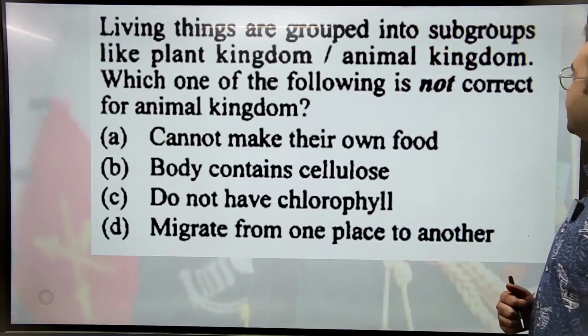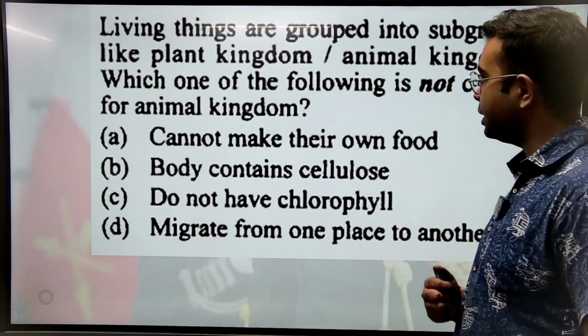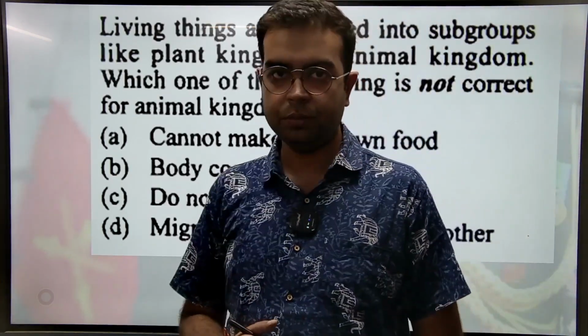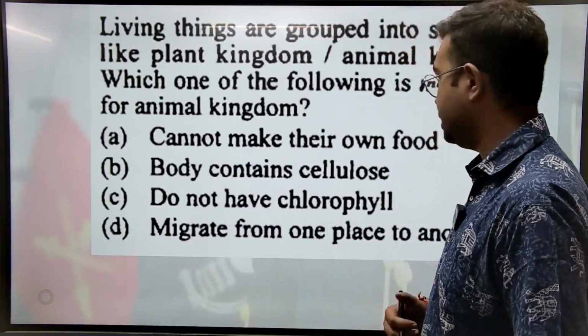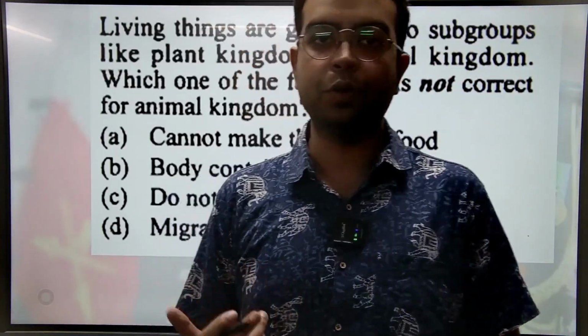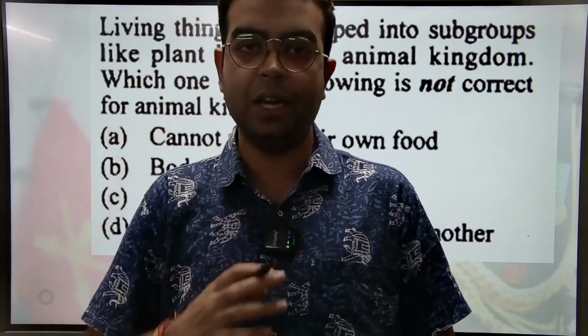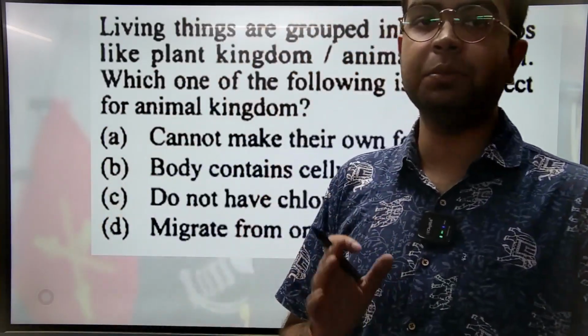Coming to the next question. Living things are grouped into subgroups like plant kingdom, animal kingdom. Which one of the following is not correct for animal kingdom? A. Cannot make their own food. Yes. Animals cannot make their own food. उनको बाहर से खाना चाहिए होता है. We are heterotrophs. वो किचन में जो हम खाना बना रहे हैं वो खरीद के लाके बाहर से बना के फिर खा रहे हैं. प्लांट्स अपना खाना अपने बॉडी के अंदर बना लेते हैं.